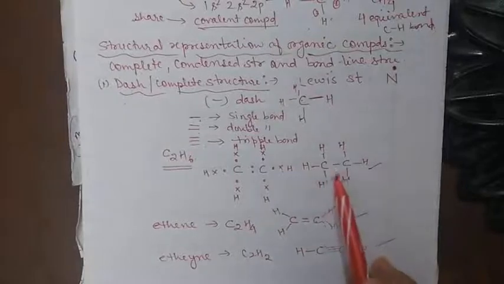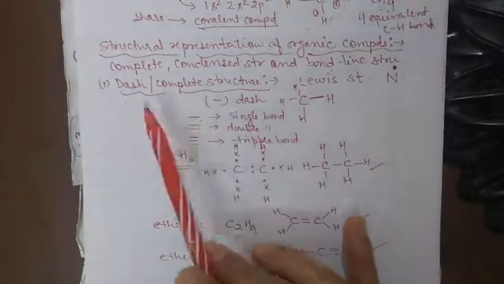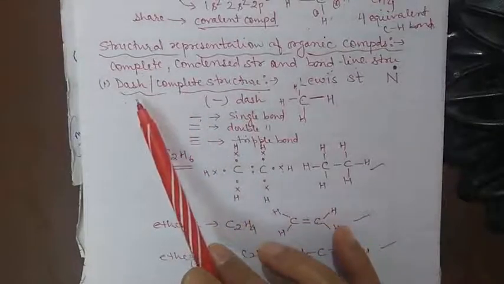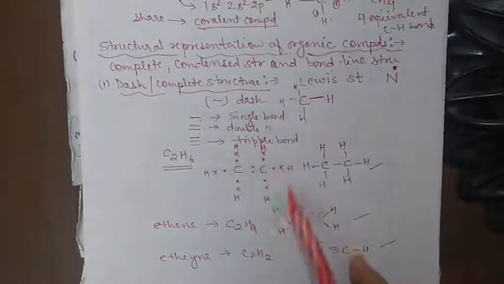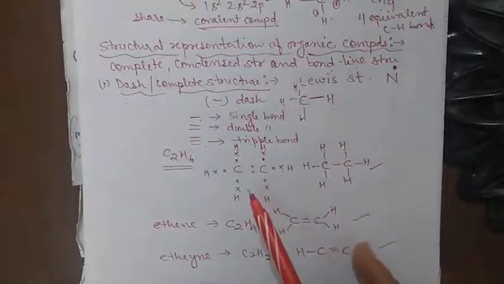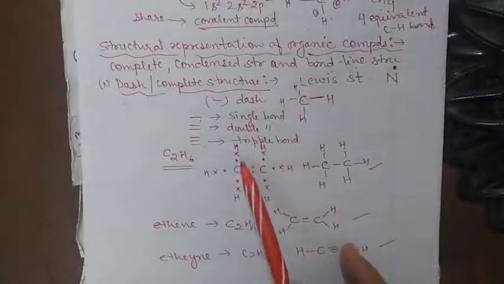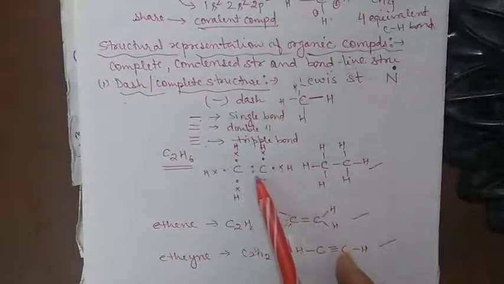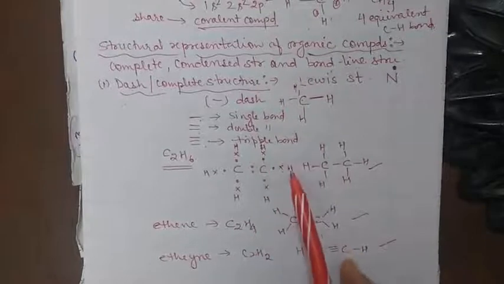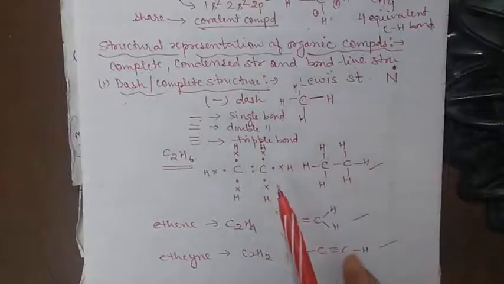Here two atoms are present, one is the carbon atom and another one is the hydrogen atom, in all three cases. When the representation is very clear or in the form of a dash, such a structure is known as the dash structure. And when we represent it with the help of a dot or a cross, this structure is known as the Lewis structure. Sometimes it is also called the Lewis dot structure, and this structure was given by Lewis. These dots are the electrons. This dot is the electron of the carbon, and this cross sign is the electron of the hydrogen atom.